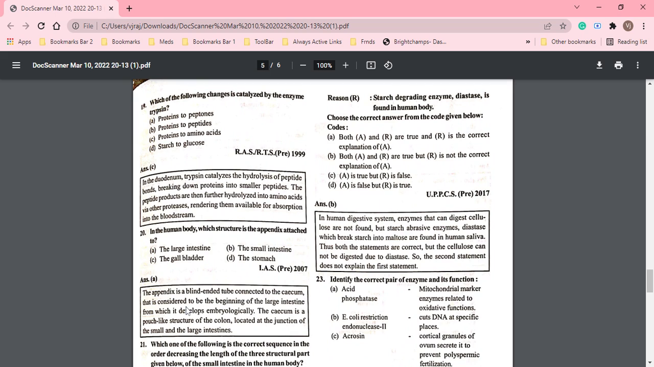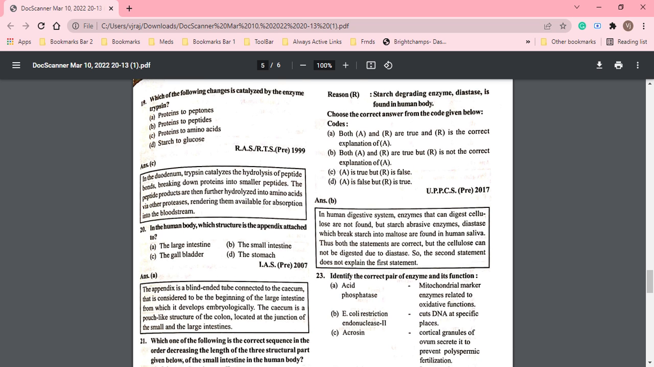Okay, so appendix is a blind-ended tube connected to the cecum, and it is considered to be the beginning of the large intestine, which is developed embryologically. Okay, it has no function anyway.